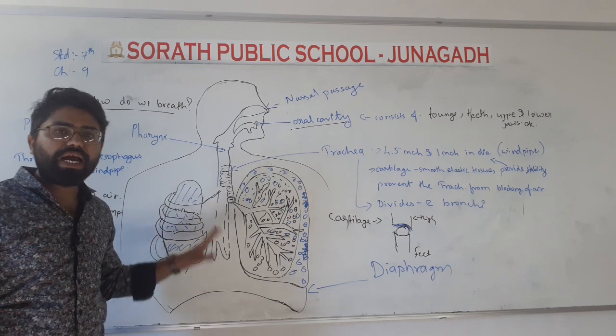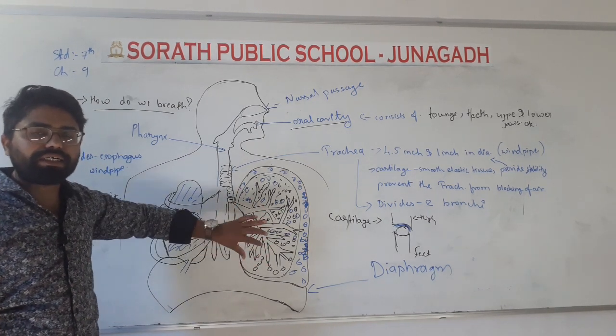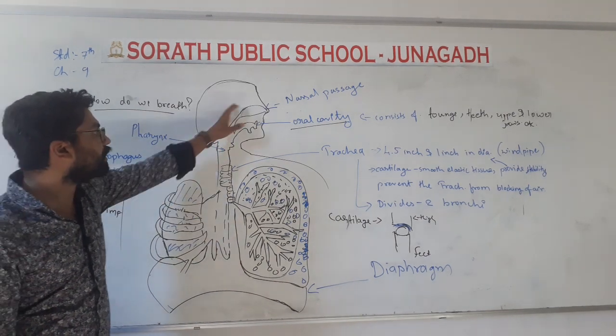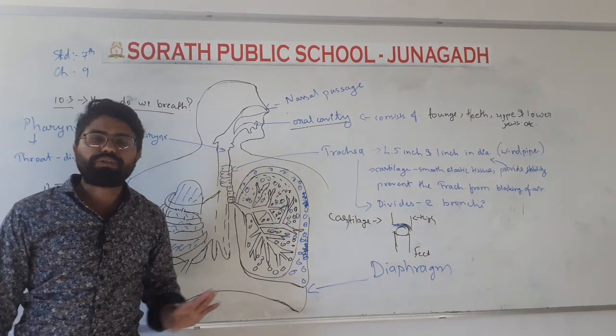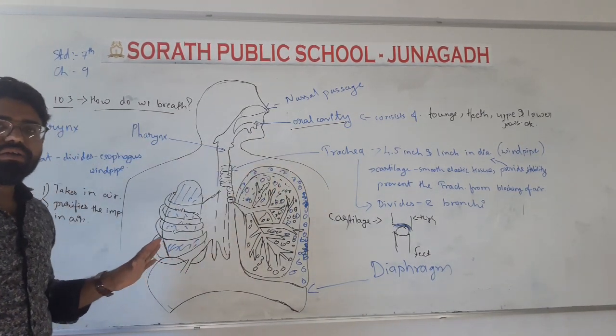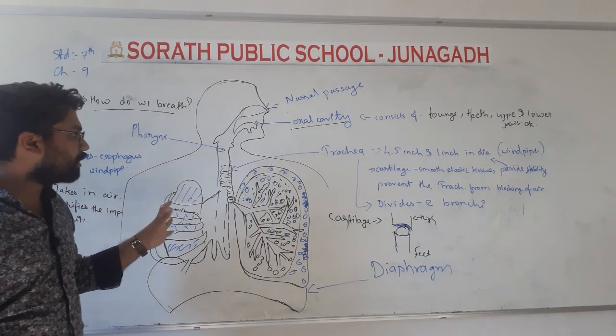And the carbon dioxide that is produced in our body is again taken by the lungs, then by the trachea, and then taken out through our nose, or we can say the nasal cavity. This is the simple diagram, or overall view, of our respiratory system.